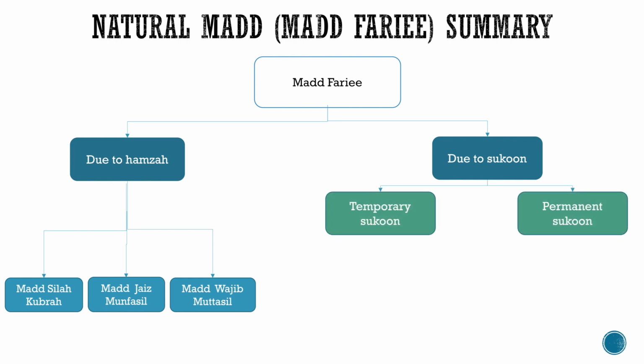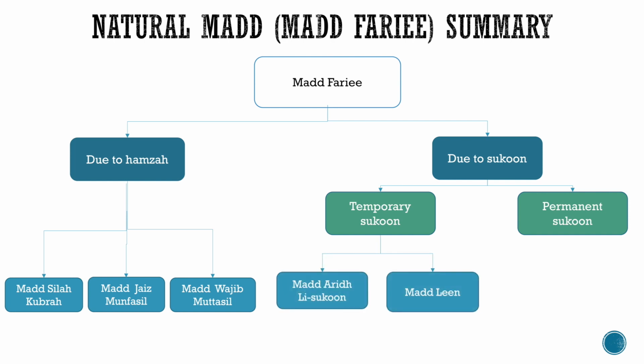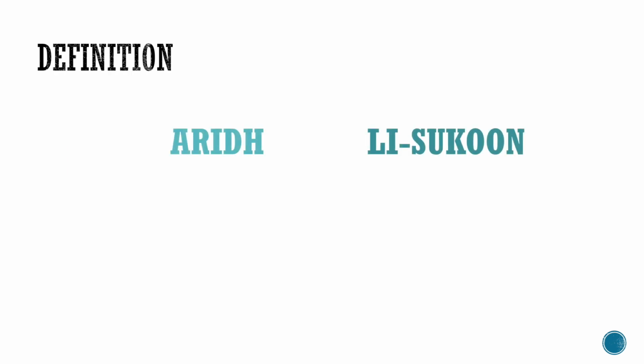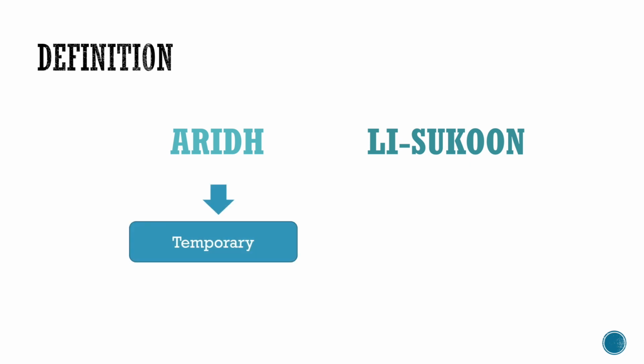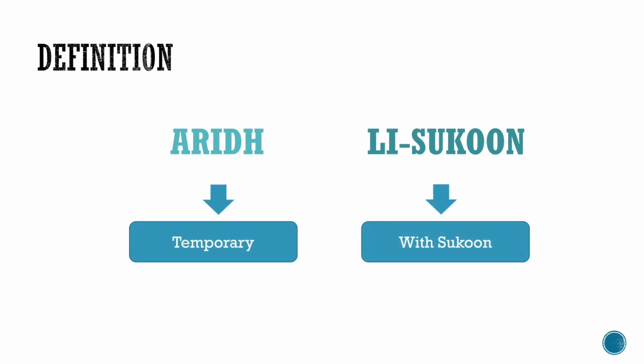Mad due to a Sukoon consists of two other branches, temporary Sukoon and permanent Sukoon. The temporary Sukoon consists of two types, Mad Arid Sukoon and Mad Leen, and the permanent Sukoon consists of Mad Lazim.